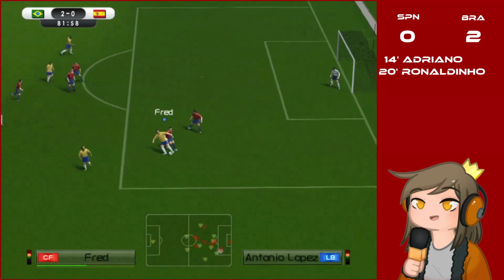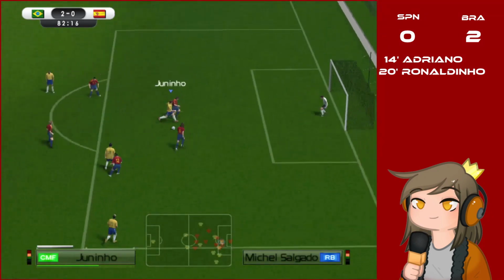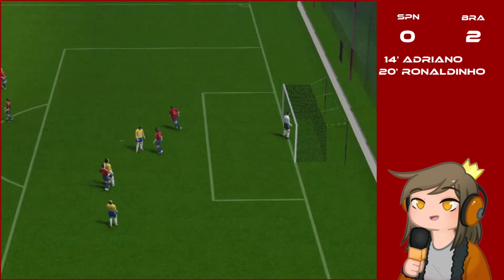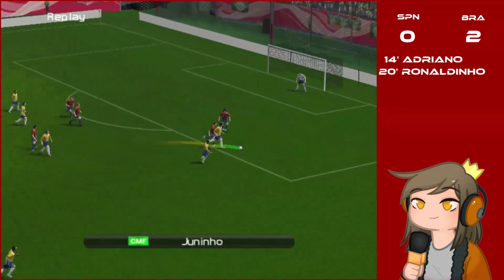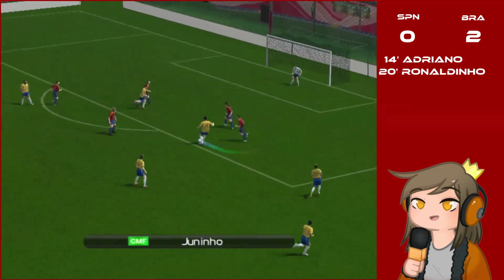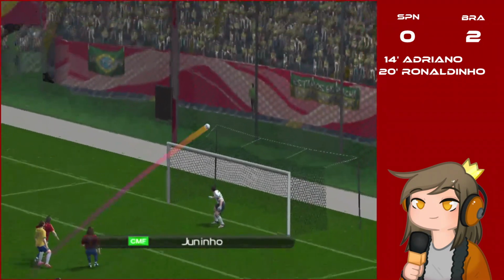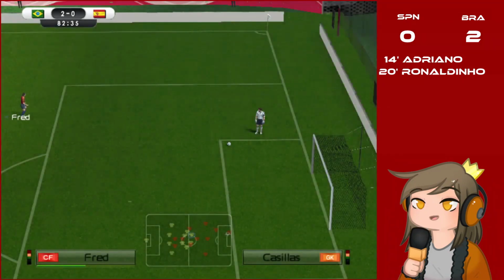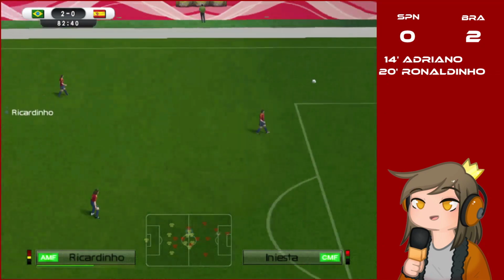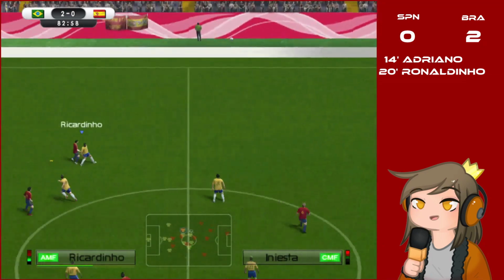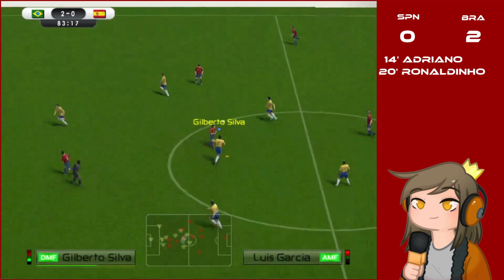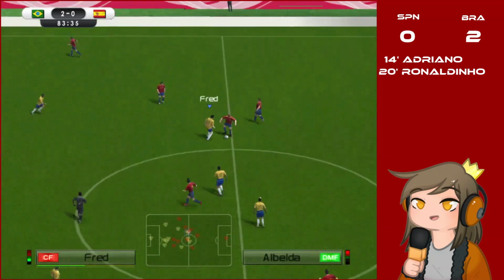It's Fred with it. Cuts back. Finds Juninho and he misses. He misses the chance to send Spain back home. This would consolidate the result. But it's 82 minutes on the clock. Brazil 2, Spain nothing. That is Luis Garcia.